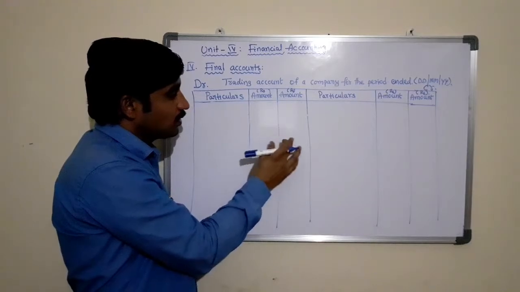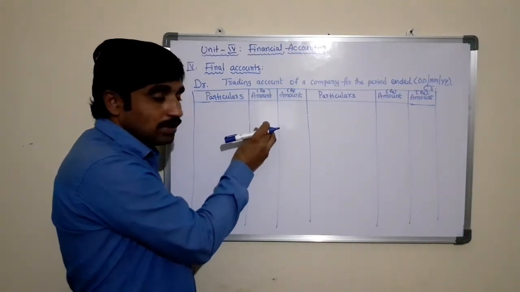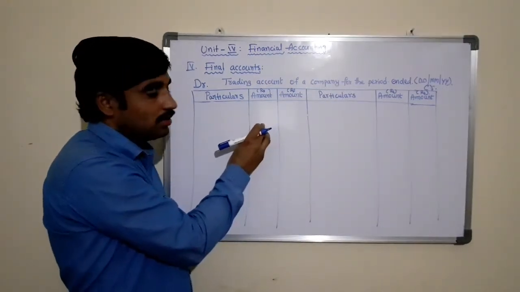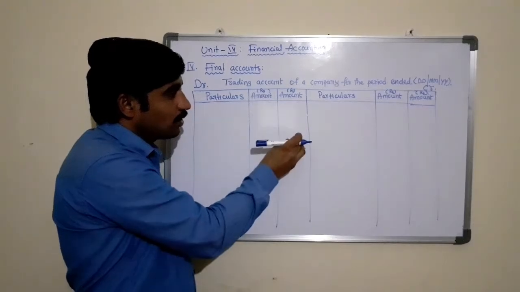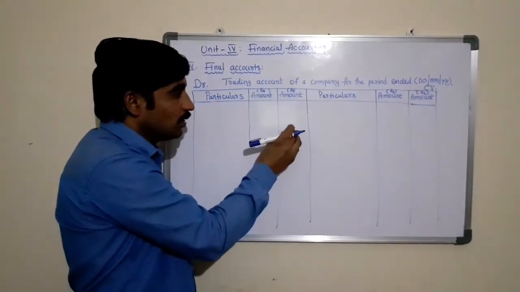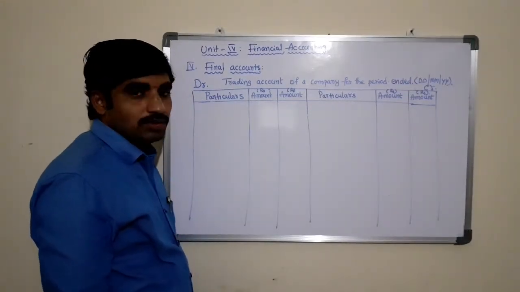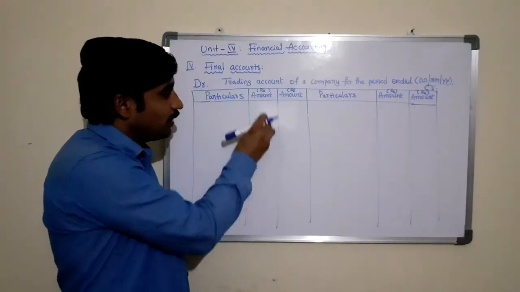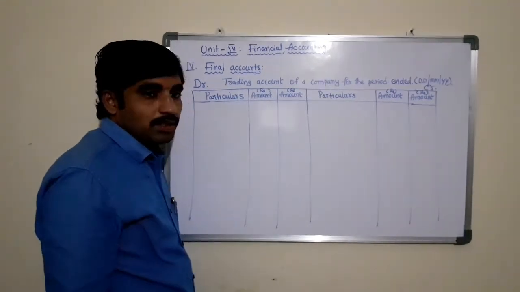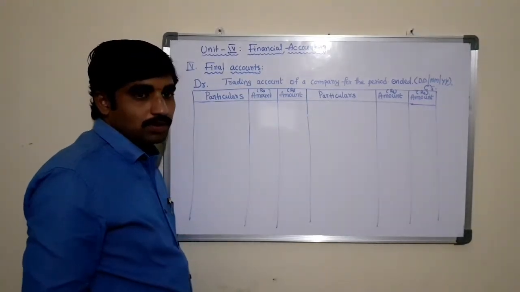The first amount column is called the inner column, which is used to adjust the amounts, and the second amount column is called the outer column, which shows the net amounts. If you want to adjust any amounts, they will be adjusted in the inner column, and the second column is used to write the net amount in rupees.